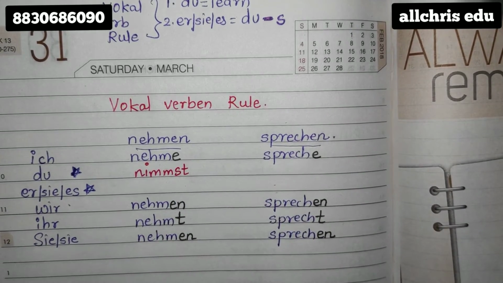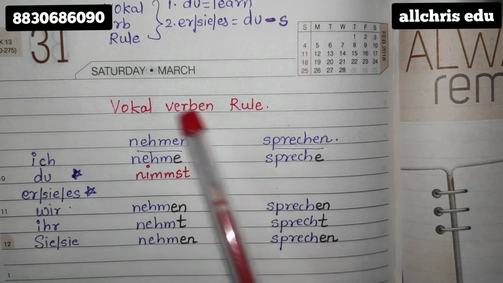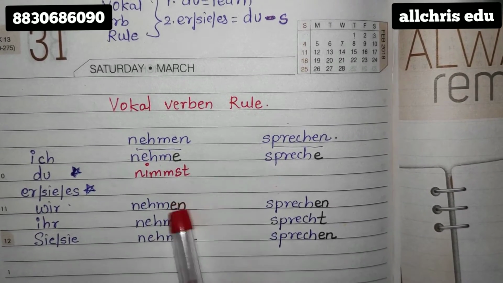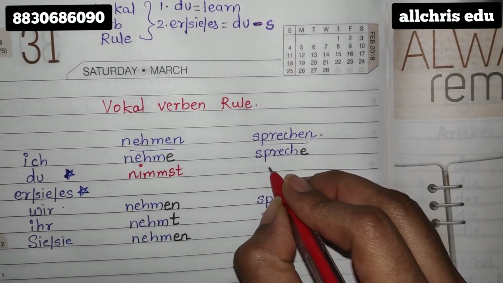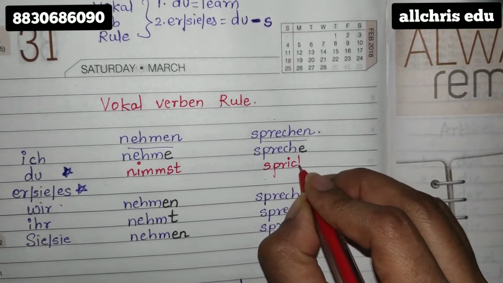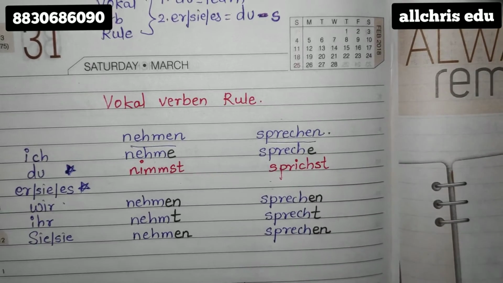N-I-M-M-S-T. Nimmst. It is quite different from the original word. Yeah. So no trick should be applied. Learn it and keep. The du form of sprechen is sprichst. Sprichst. Okay.